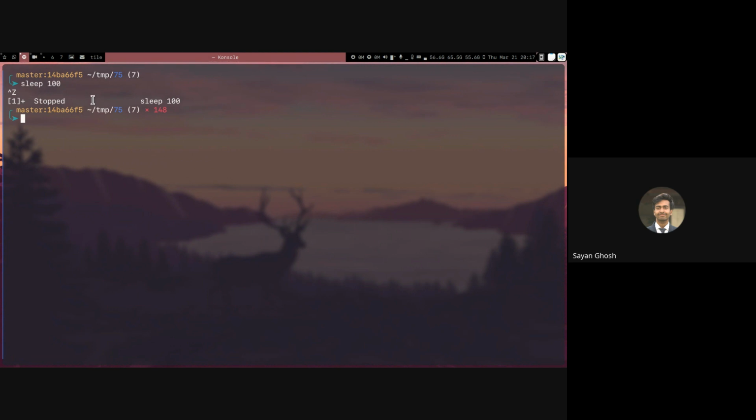If I want to resume it, I can either resume it in the foreground by typing fg. Again, it will block my terminal. Basically, if X seconds have passed, it will still run for 100 minus X seconds. But if I do Control Z again, it is stopped. Instead of fg, I can do bg, and then it will resume, but in the background. So now my terminal is free to run anything, and this is also running in the background. After 100 seconds, this will stop and it will not exist anymore. Here also you can see the ampersand is used to signify that it is running in the background. If I run something directly with the ampersand, it will also be run in the background.